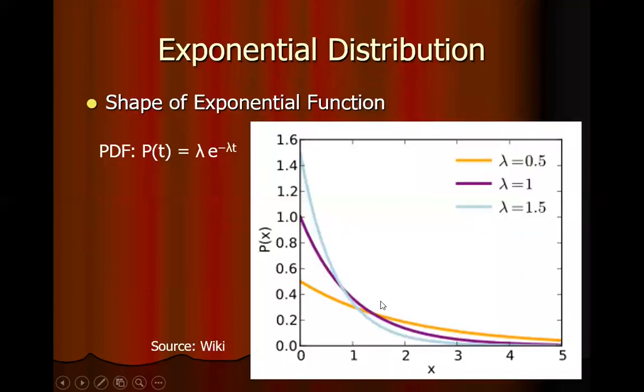This is the probability density function of the exponential distribution. It depends on one parameter, which is known as lambda. So for various values of lambda, these are the shapes of the exponential distribution.